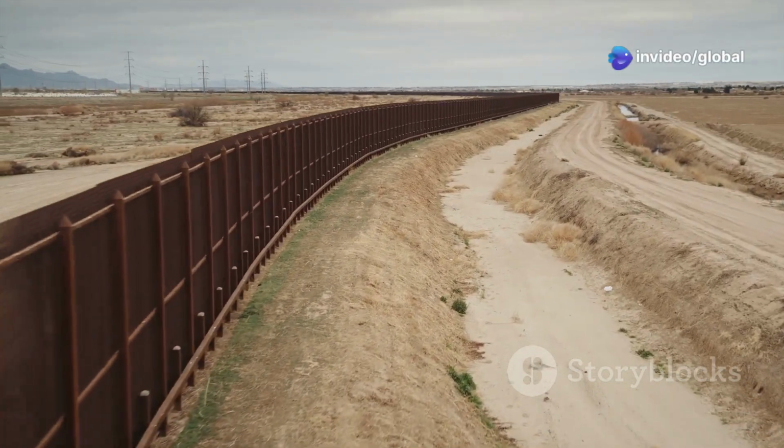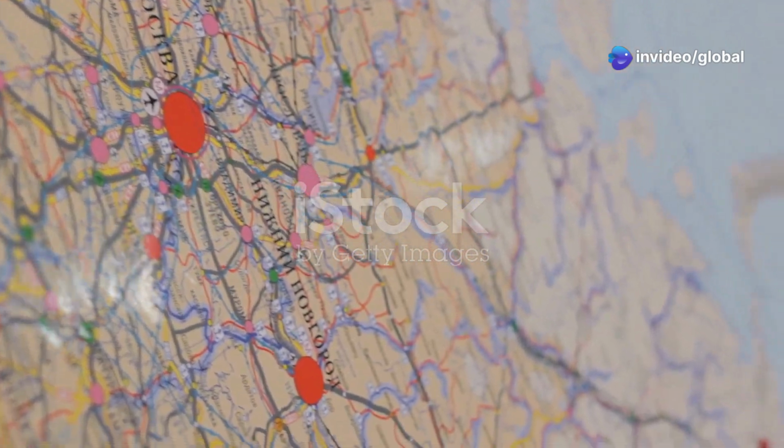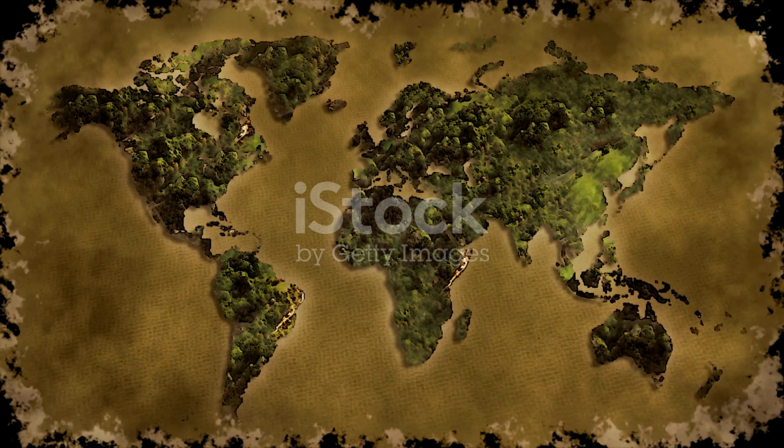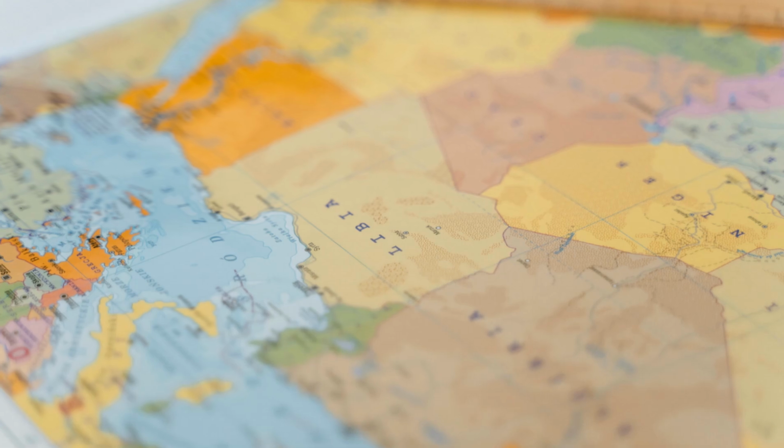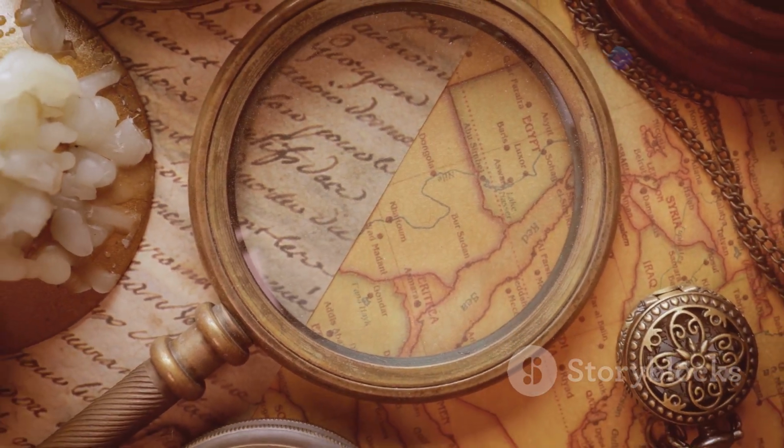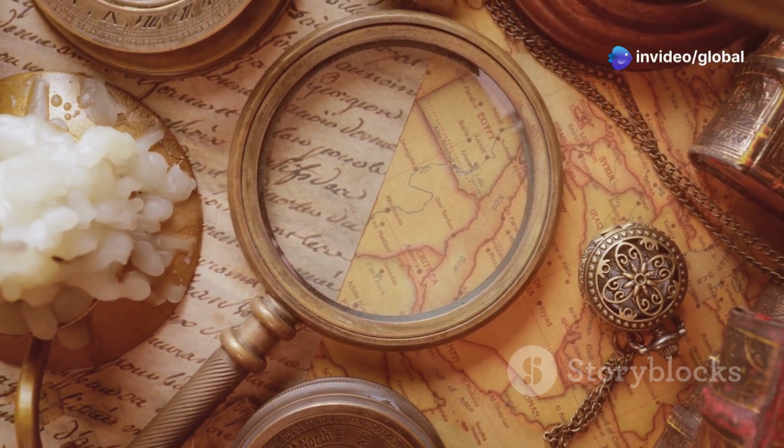Borders are like the walls of a house. They show where one country ends and another begins. But borders are more than just lines on a map. They impact people's lives in many ways. Understanding how borders have changed helps us understand the world today.